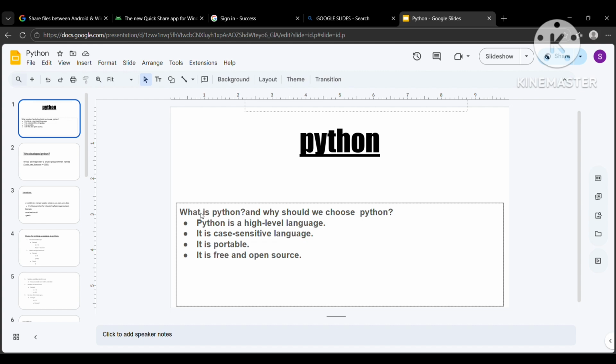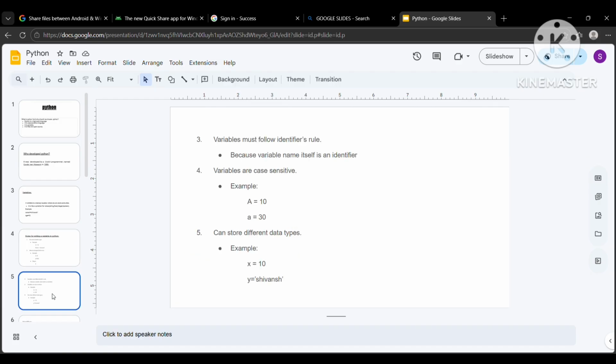So high level languages are those languages which a human can understand easily, for example, C++, Java, Python, etc. And low level languages are those languages which a compiler or interpreter, or you can say computer, can understand easily. That is zeros and ones. It is a case sensitive language. So what does case sensitive mean?